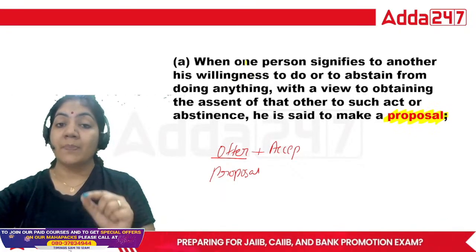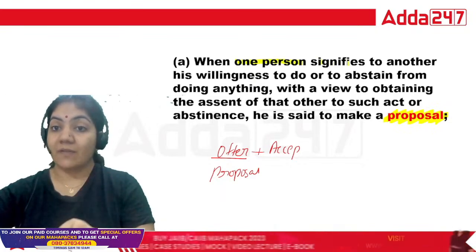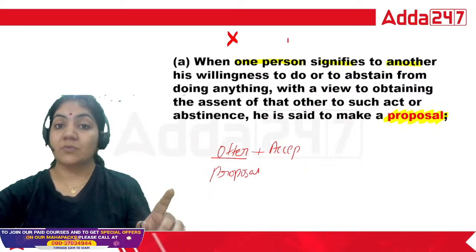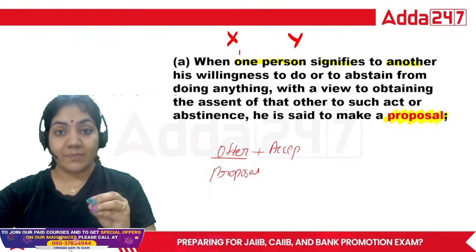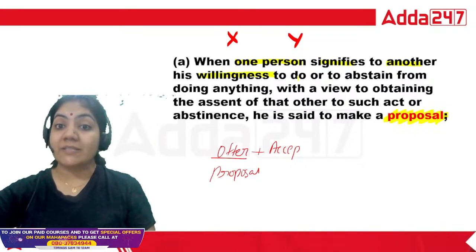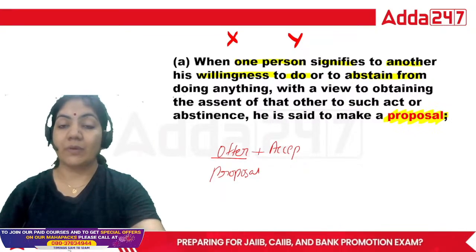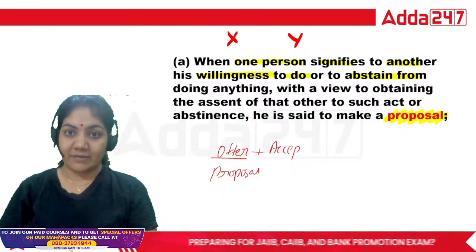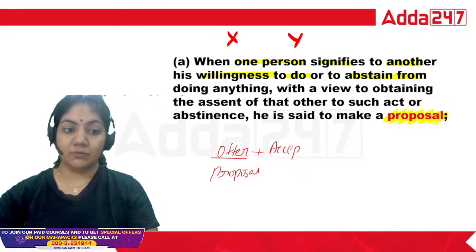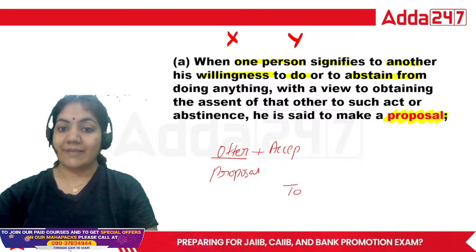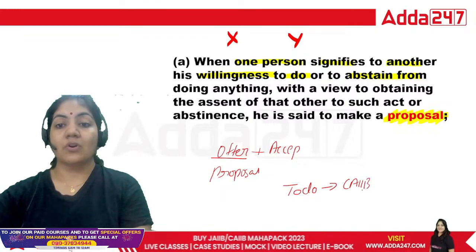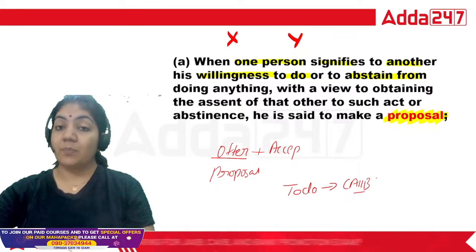What is offer? When one person signifies to another, it means in an offer there must be two persons. Suppose X and Y are two persons. So one person signifies to another his willingness to do or to abstain from doing. To do means a positive act, and abstain means not to do. For example of to do, just like the example of the CIB selection batch, you want to purchase it. That is a positive act.